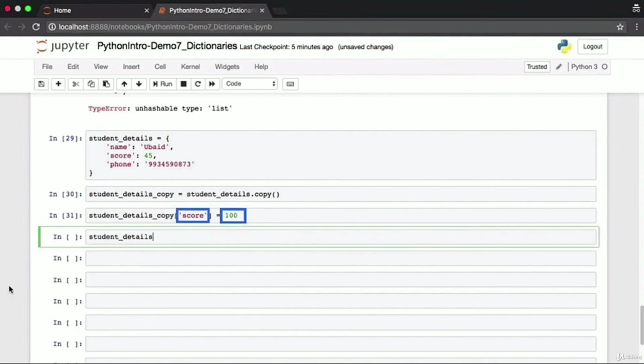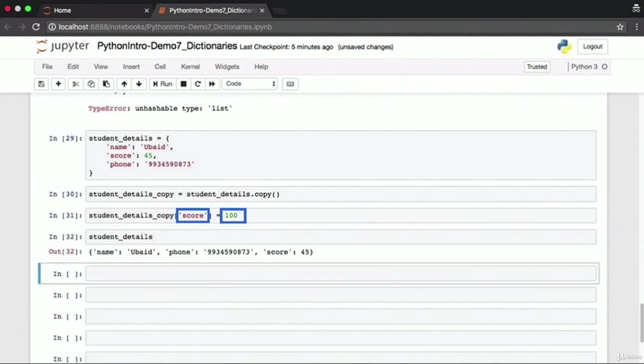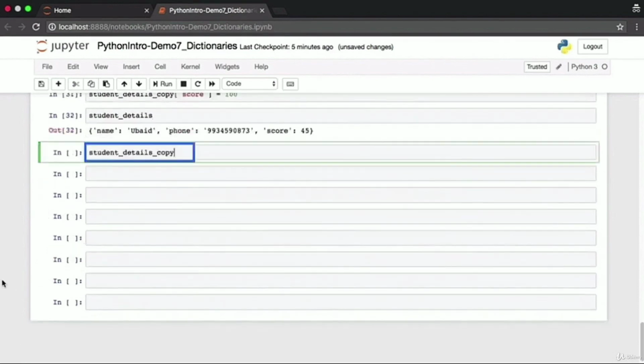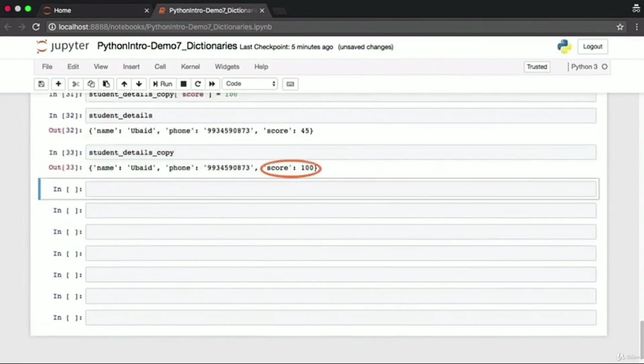Notice that this will not affect the original dictionary. The copy has its own independent value of the score field. The original dictionary continues to have the score of 45. If you take a look at the copy, you'll find that the score there has been updated to 100. We assigned a value of 100 to the score key in this copy.